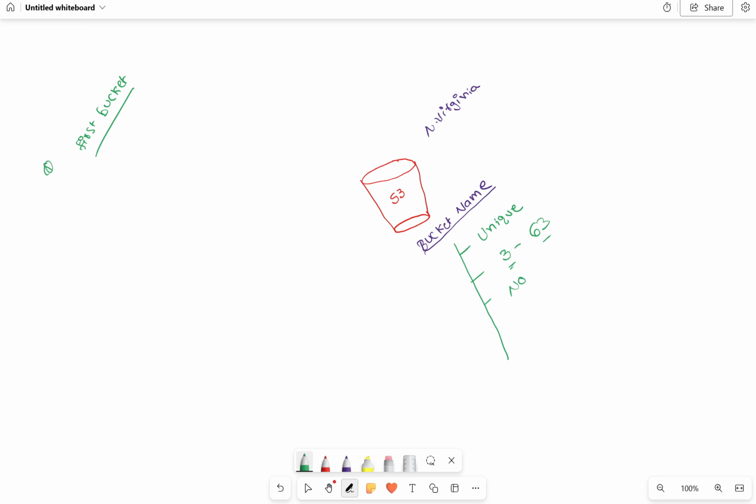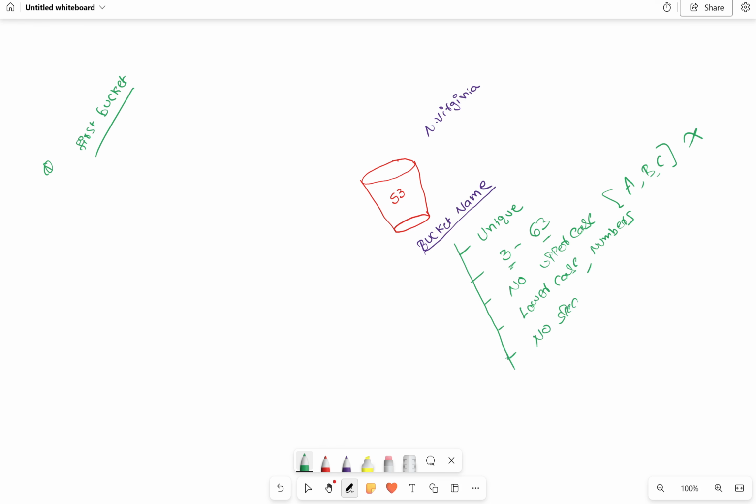And then no uppercase characters. You can't use capital A, capital B, capital C, and so on. You can use lowercase small letters and numbers, but no special characters.